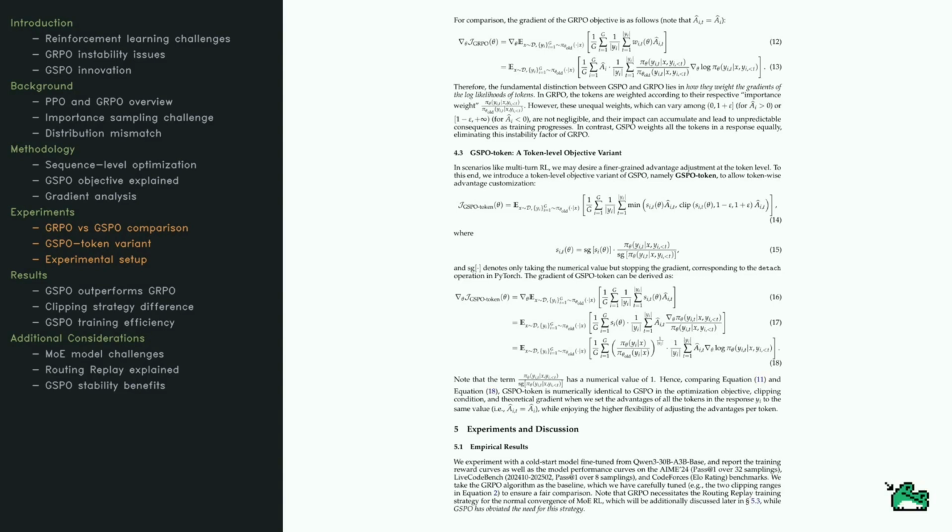Then, we meet a variant called GSPO token. This version allows for more granular control by adjusting advantages at the token level, especially useful in multi-turn reinforcement learning scenarios. The objective here is similar to GSPO but focuses on token-wise customizations. The math behind GSPO token involves a numerical operation that stops the gradient, allowing flexibility without altering the underlying optimization process. This ensures that while individual tokens can be adjusted, overall learning remains stable and consistent.